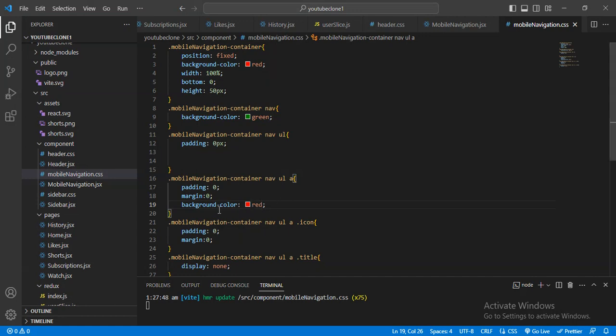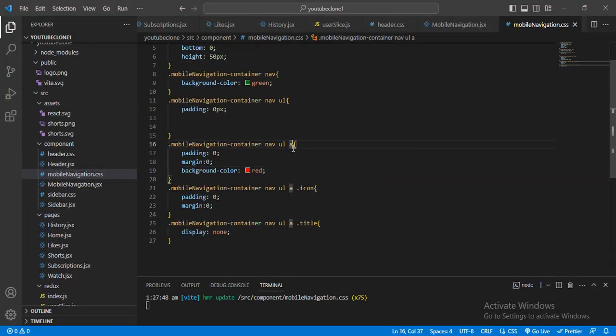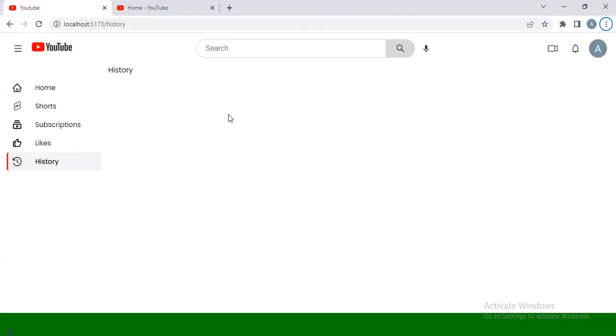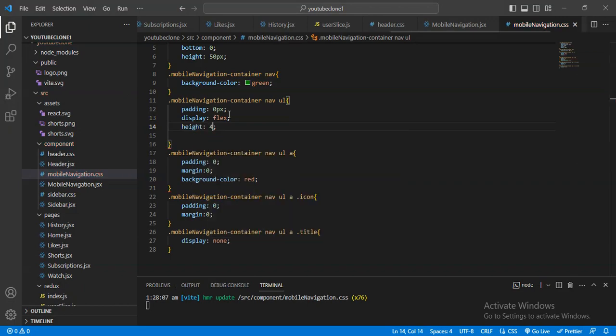Okay, why is this not red? Here I will give display flex. Yeah, now it will be red, and after that I will give the height 40 pixel.